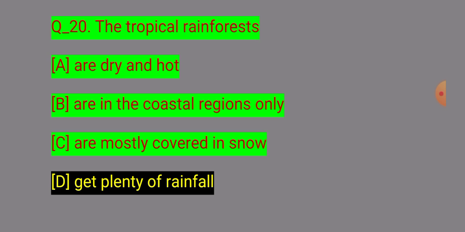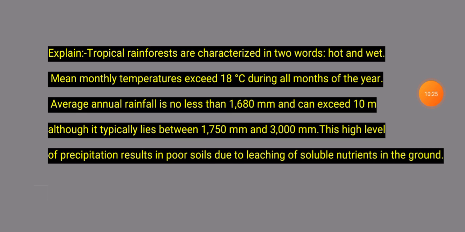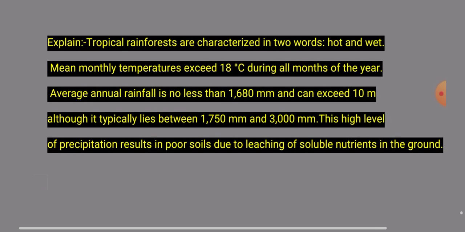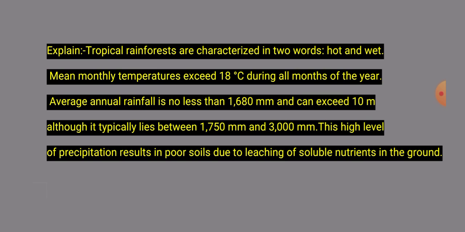Question 20 explanation. The tropical rainforest is characterized by two words: hot and wet. This means the monthly temperature exceeds 80 degrees during all months of the year. Average annual rainfall is no less than 1618 mm and can exceed 10,000 mm; it typically lies between 1715 millimeters and 3000 millimeters, which is a high level. The precipitation results in poor soils due to leaching of the nutrients in the ground.